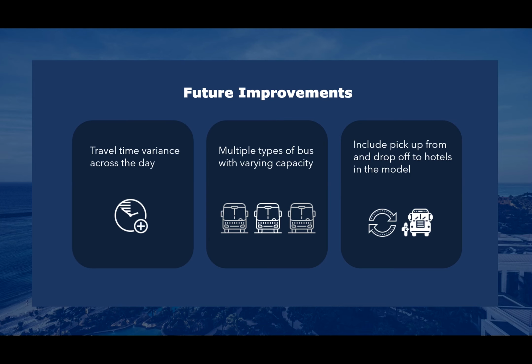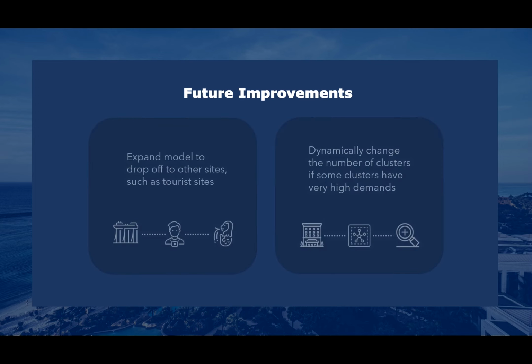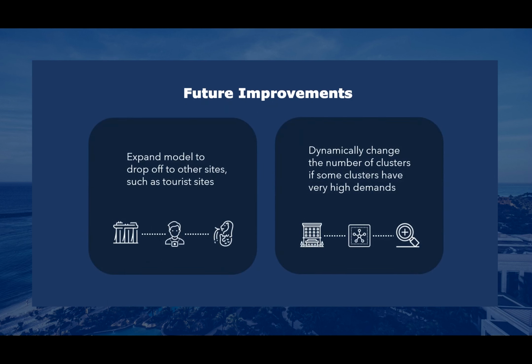Our current bus routes travel between hotels and airports, so another way to improve our model is to consider passenger travel in both directions. We don't just consider travel from the airport to the hotels, but also travel from hotels to airports. So therefore, we're including drop-offs as well as pickups. We can also use this model to expand our drop-off locations to more hotels, and also to other types of locations like tourist attractions. Finally, if some clusters have extremely high demand, another improvement is to dynamically change the number of clusters instead of using a predetermined number of clusters as we did here.